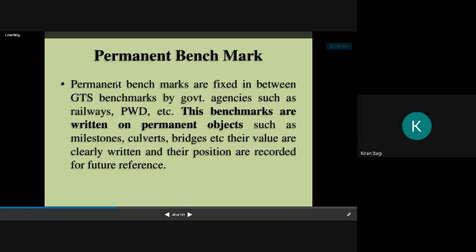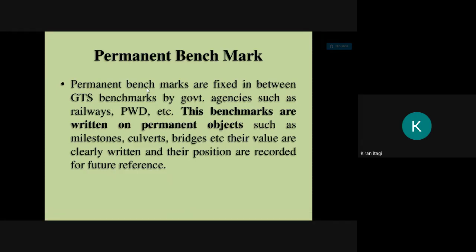Next we have permanent benchmarks. Permanent benchmarks are fixed with reference to GTS benchmarks by government or agencies such as the railway department. In railway stations you can see these benchmarks. I will show you the images also. PWD, that is Public Works Department, etc. The benchmarks are written on permanent objects such as milestones, culverts, bridges, etc. Their values are clearly written and their positions are recorded for further reference.